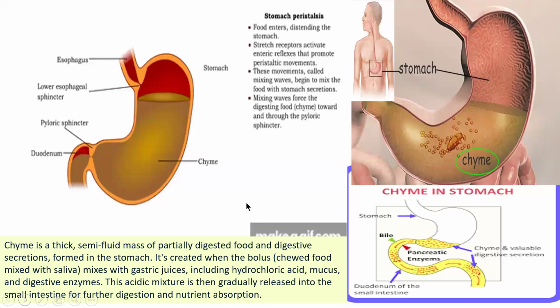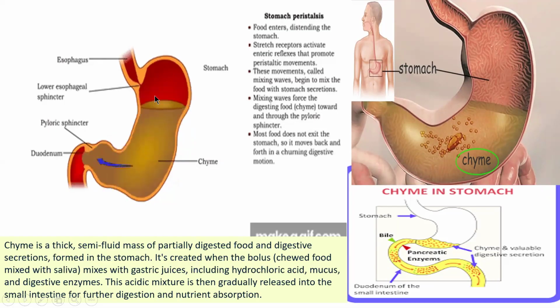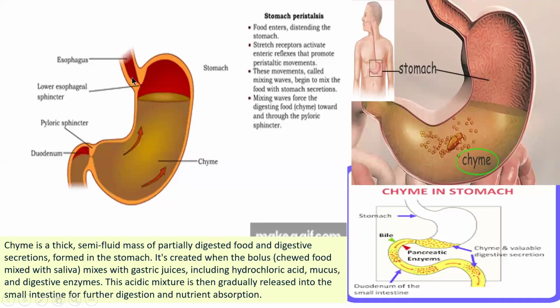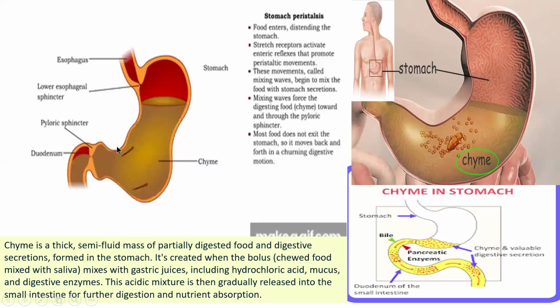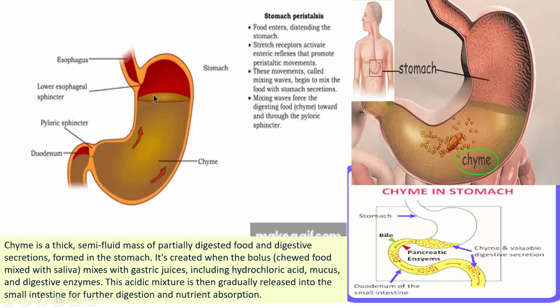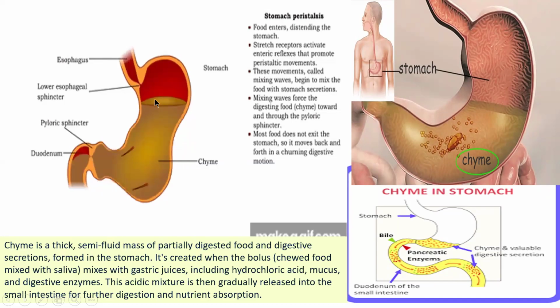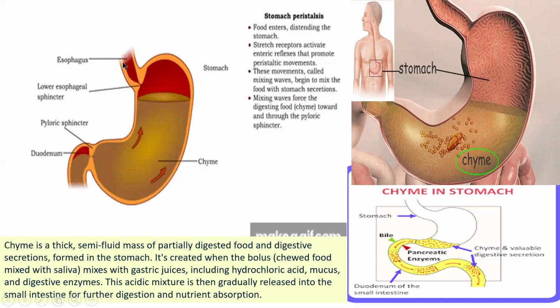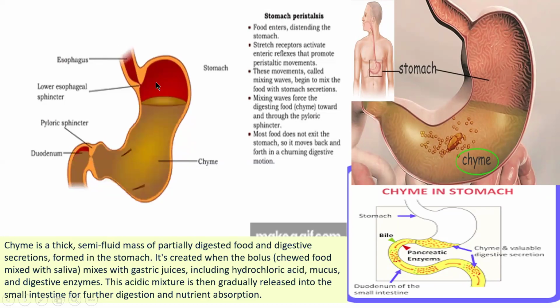Chyme, look at the image. It is your stomach. So food enters, descending the stomach through the esophagus, the bolus is coming with the help of peristaltic movement, then enters your stomach and activates intrinsic reflexes. What are intrinsic reflexes? I will teach it later. They are hormonal and nervous reflexes, and they promote peristaltic movement in the esophagus, meaning muscular movements allow the movement of the bolus into the stomach.